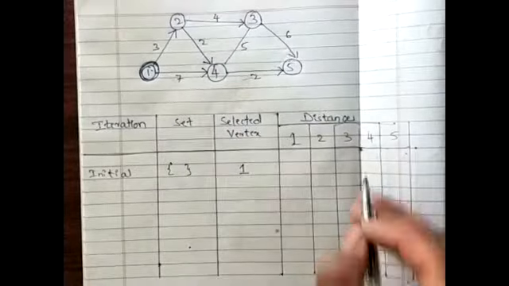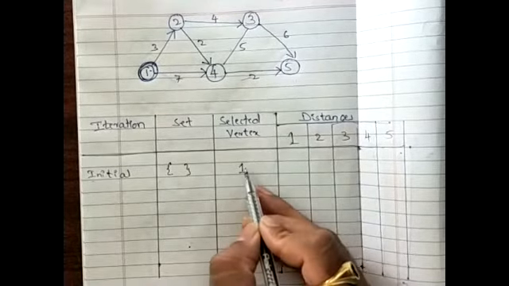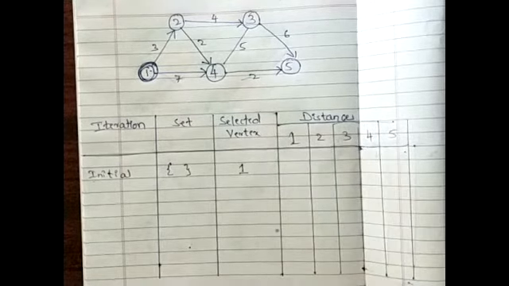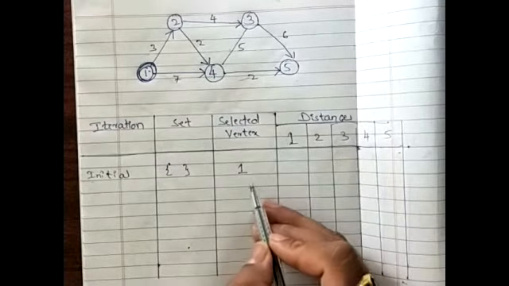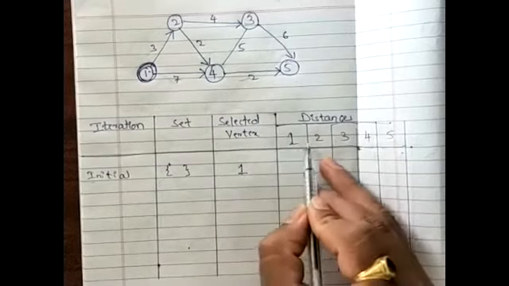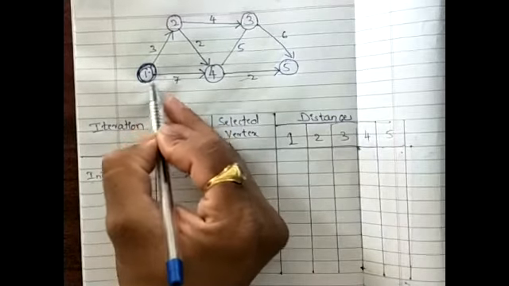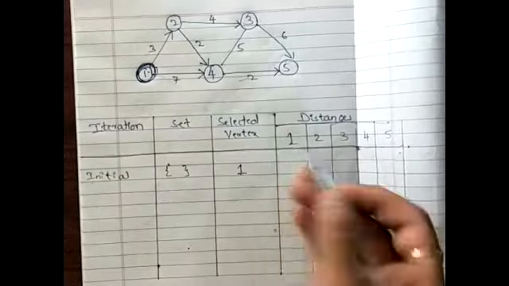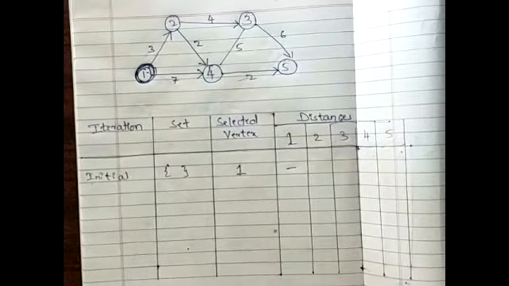Now the goal is to find the distance between the selected vertex and all other vertices, from the given source. From 1 to 1, I need not calculate it; I can keep it as a dash.